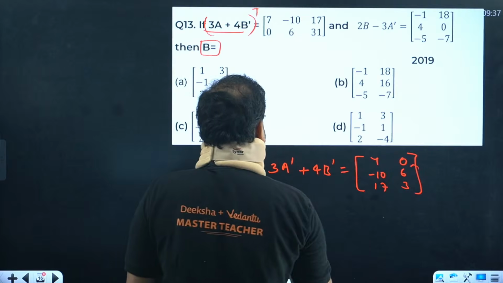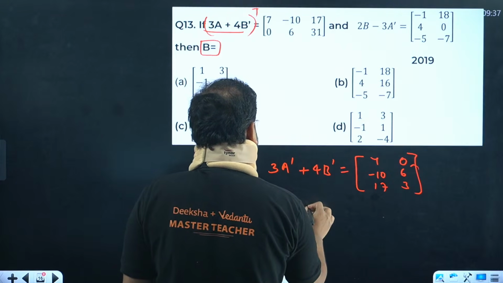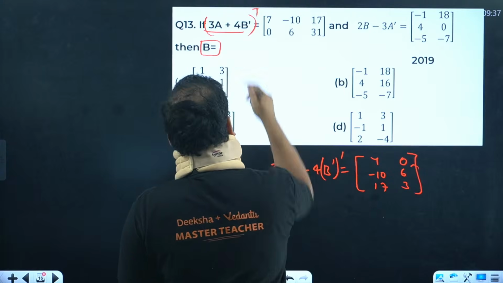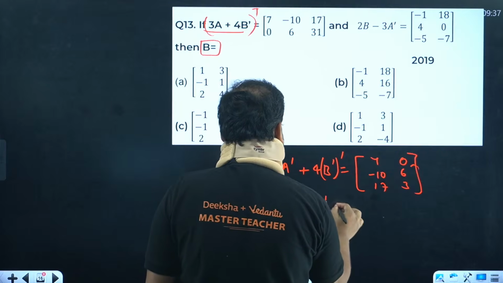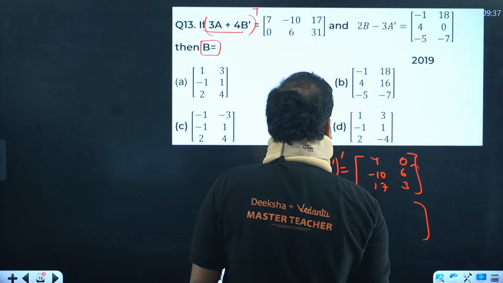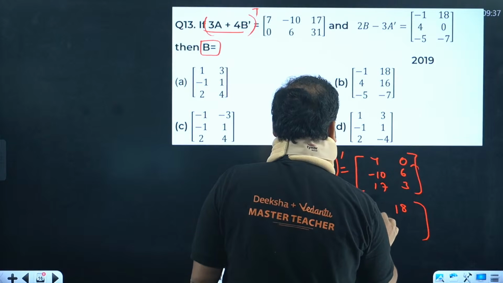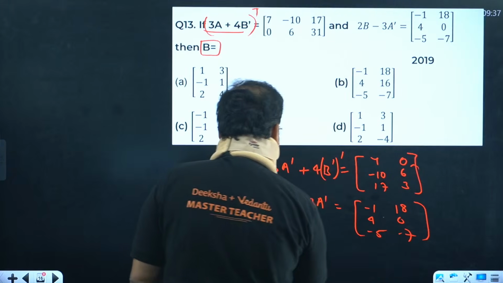And this one is what? Please check. 2B minus 3A dash. That's your matrix. Have a look. Minus 1, 18, 4, 0, minus 5, minus 7.